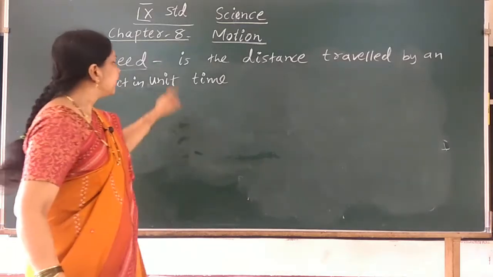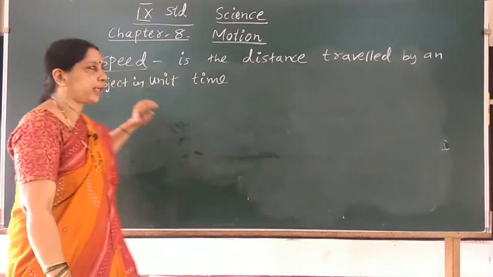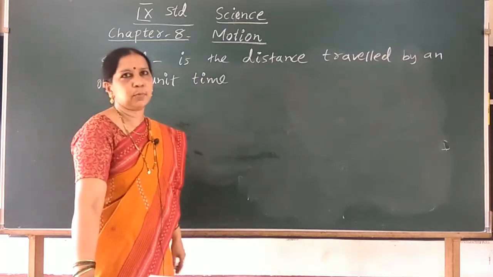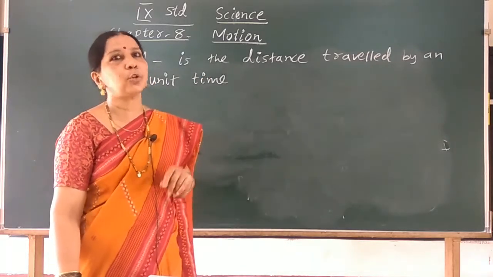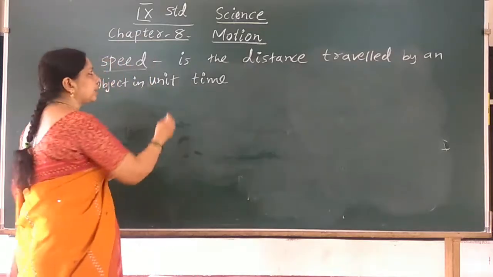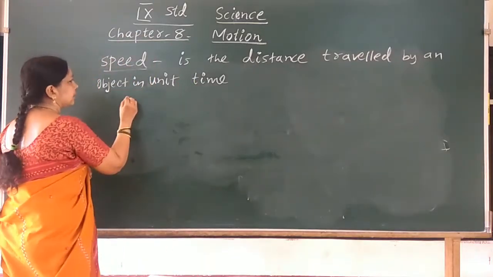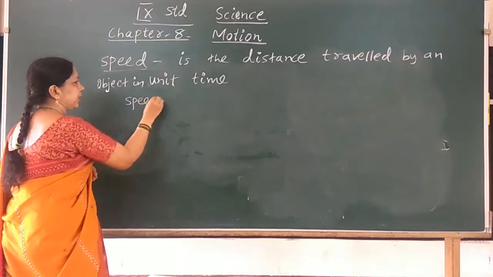So what is speed? Speed is the distance travelled by an object in unit time. What is the expression for speed and what is the SI unit of speed? You have learnt the expression. Speed is denoted by the term V.